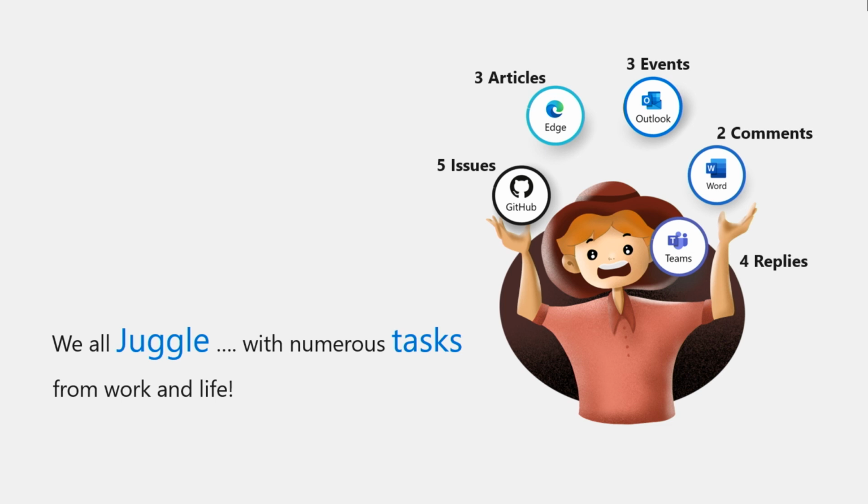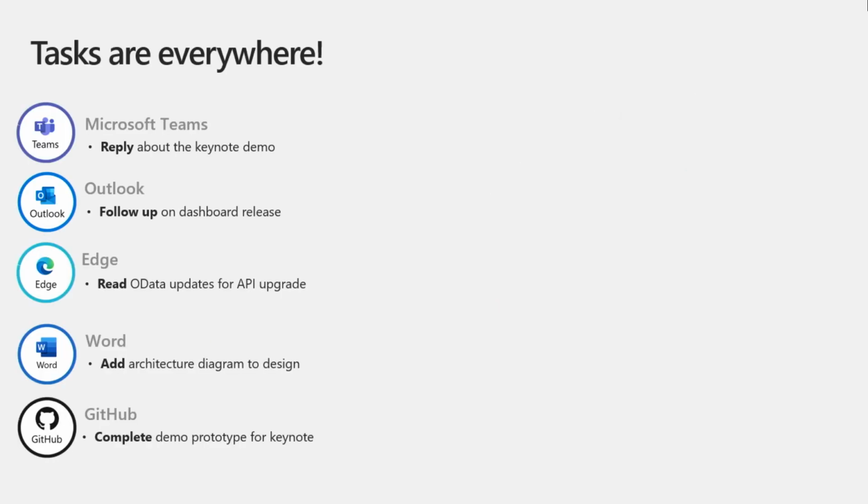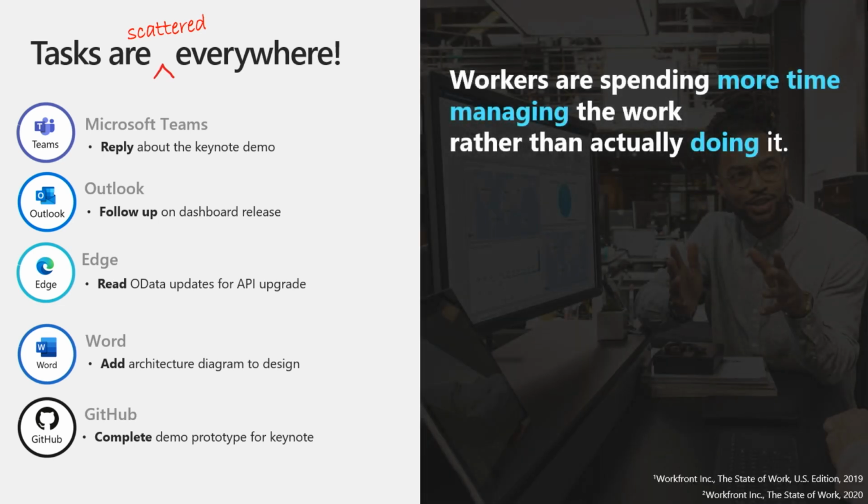Some tasks are well defined, like those issues on GitHub or Jira, while some other tasks are not so well defined, like those pending replies on Microsoft Teams. Bottom line is, tasks are everywhere, or rather, tasks are scattered everywhere. Research suggests that information workers are spending more time managing the work rather than actually doing it. 71% of them said that they need a single destination to understand and manage work.